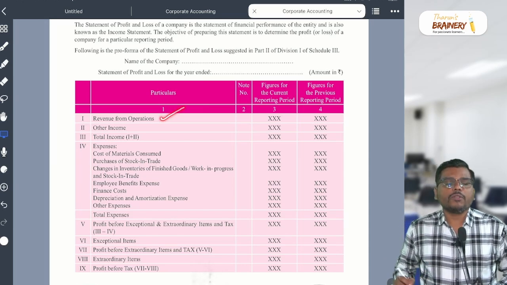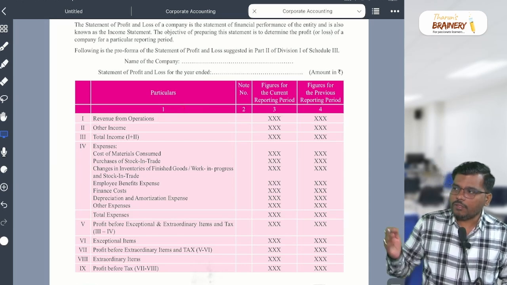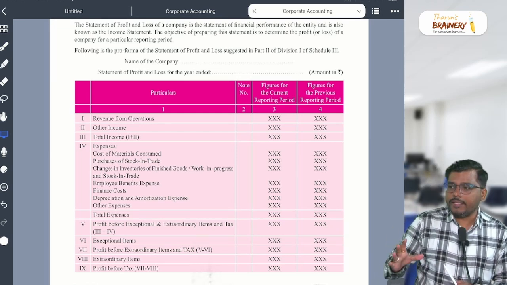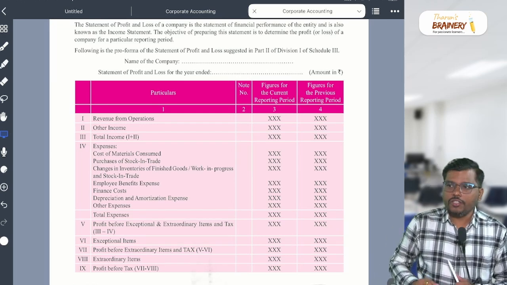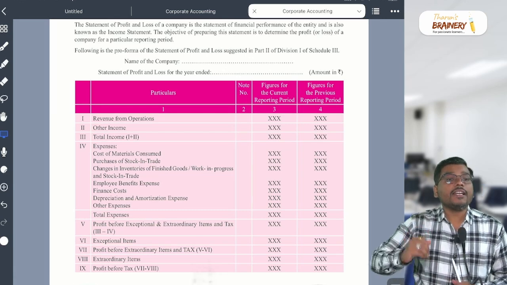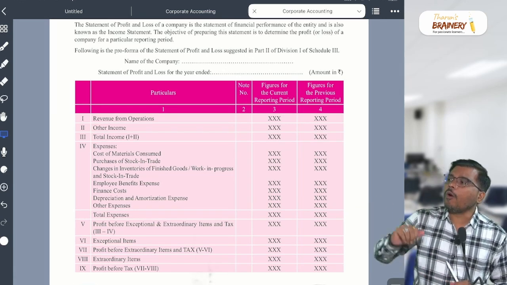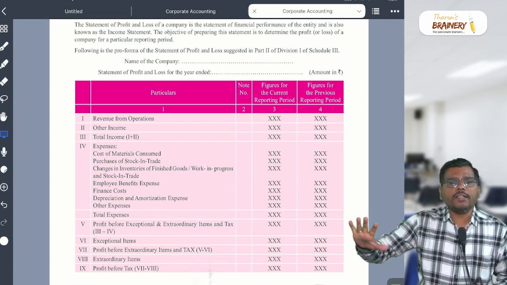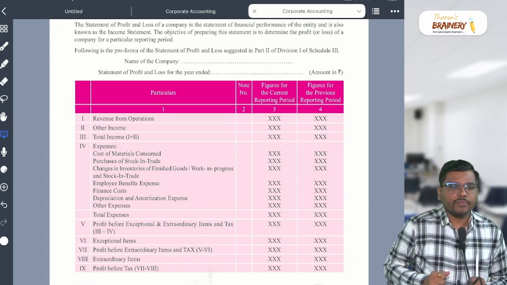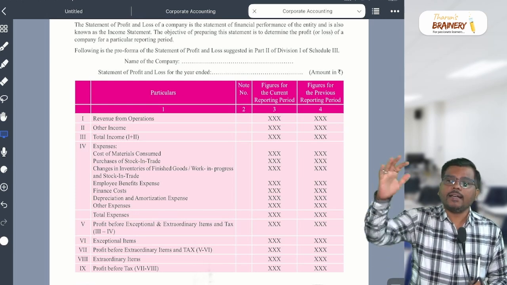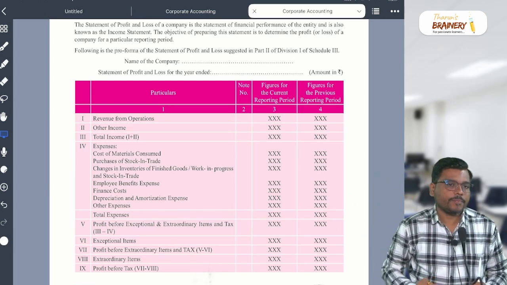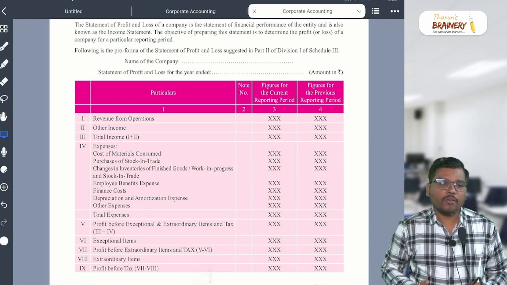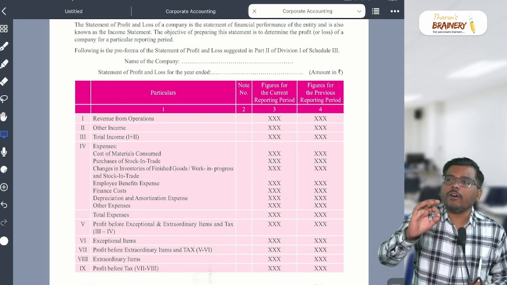Or suppose, let's try to understand. Tarun is doing the business of, let's say, furniture. He is buying the furniture and selling the furniture. So what is the revenue from operation for you? Selling the furniture. Now Tarun is having one property in Anna Nagar, and that property is let out for a monthly rent of 1 lakh rupees. He is getting every month 1 lakh rupees.